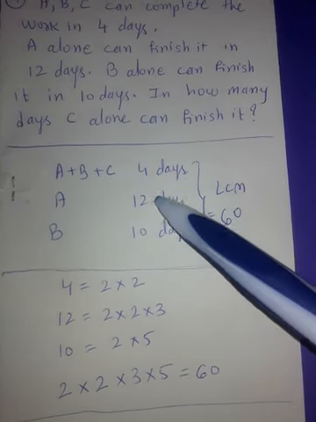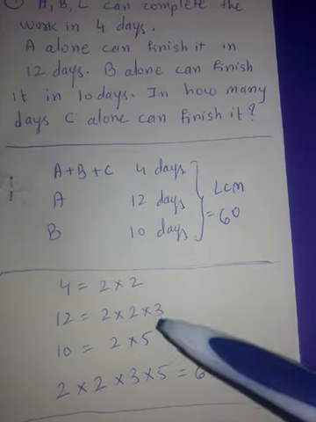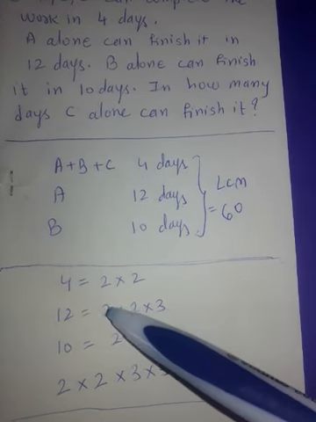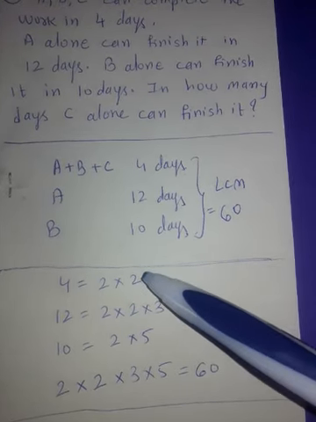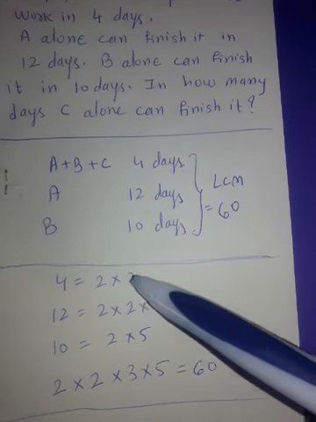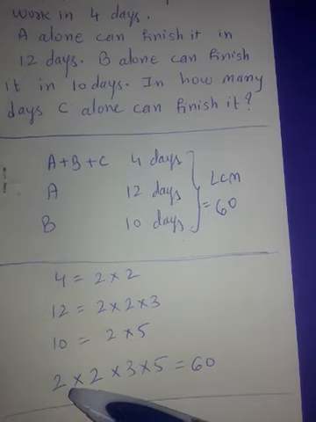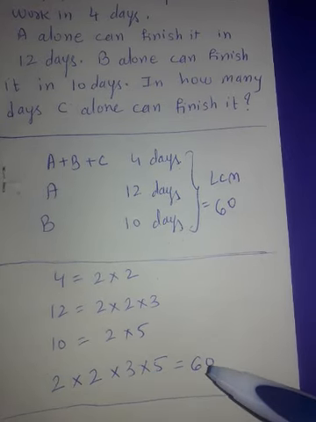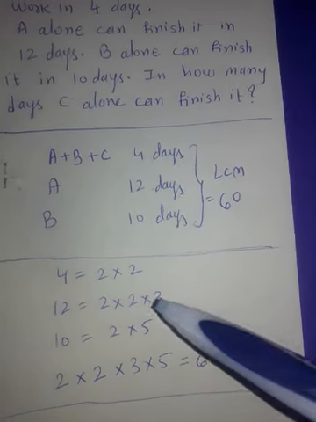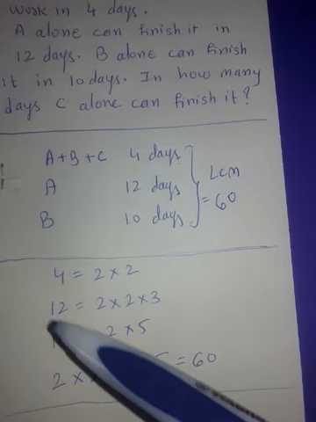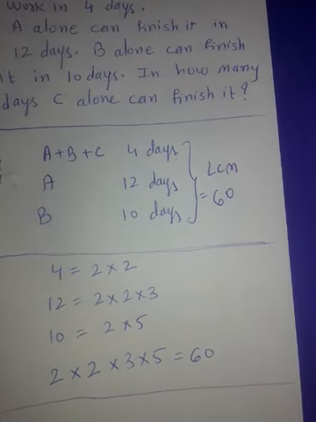This is 2 into 2, 2 into 2 into 3. This is 2 into 5. So common factors 2. 2 is here also. So again common 2. And now uncommon 3 and 5. Product of common factors and uncommon factors, that becomes LCM 60. This you must do orally if you are a competitive exam aspirant.